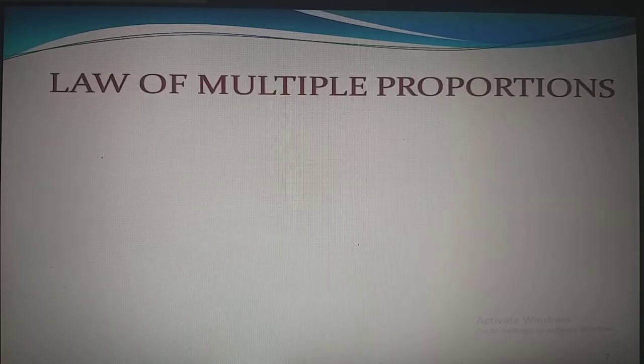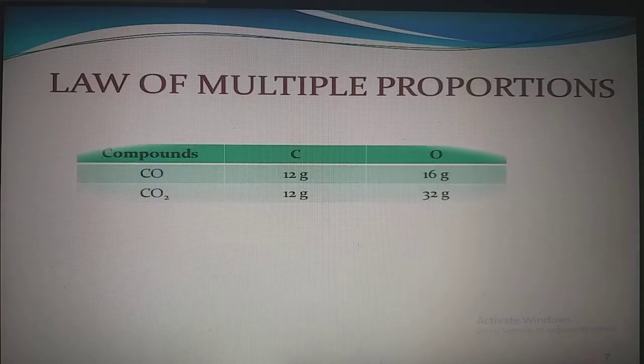Now, moving to the next law, the law of multiple proportions. Let us take an example. We have taken two different compounds, but these compounds are made up of the same two elements, carbon and oxygen. In the table, we can see that the mass of carbon is the same in both compounds, that is 12 grams. We can say that the mass of carbon is fixed or constant.